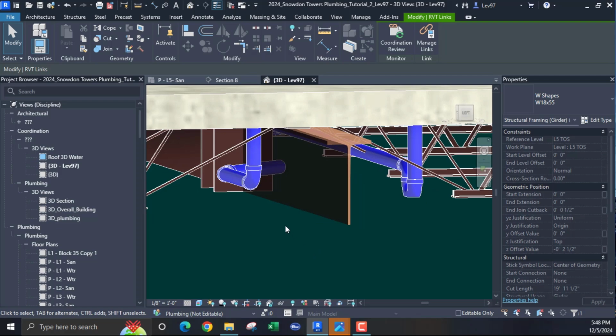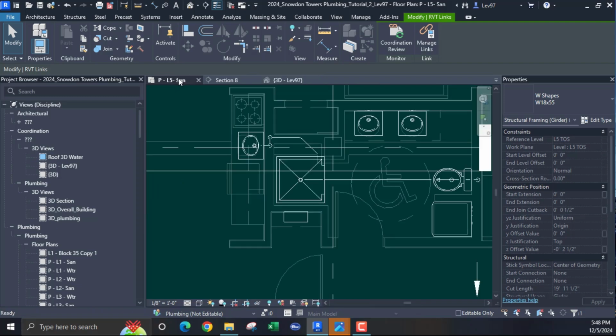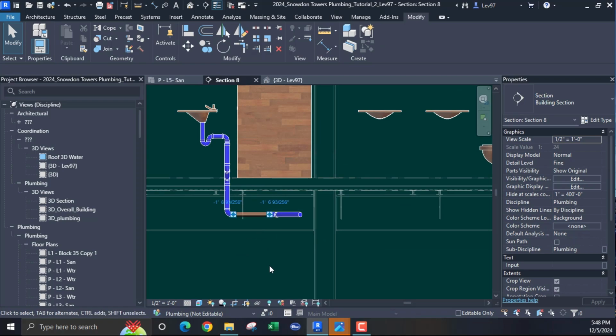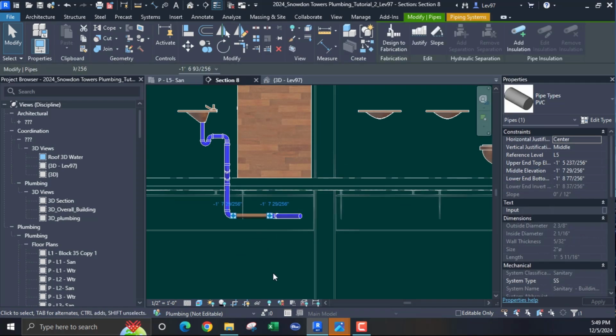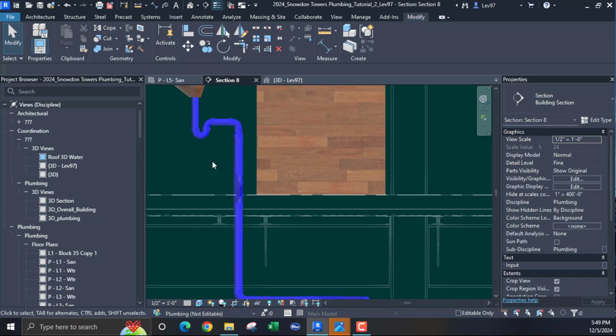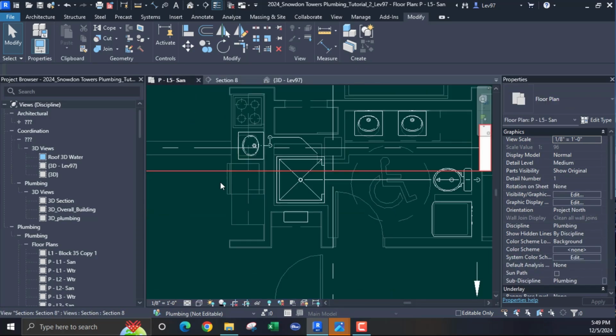Okay, guys, let's go back. I want to go here. So that's the beam. So I'm going to need to go under, like that. And then they can hang it like that, right? So everything is good here. Offset, go under.